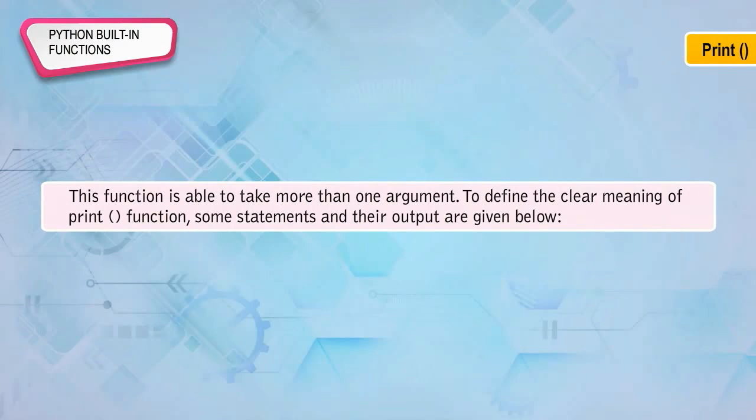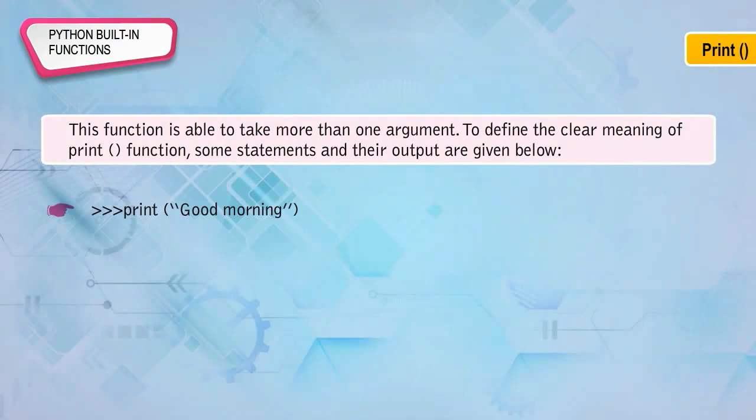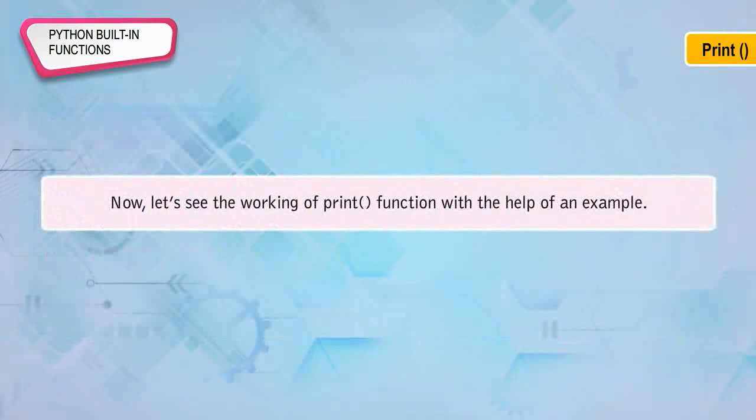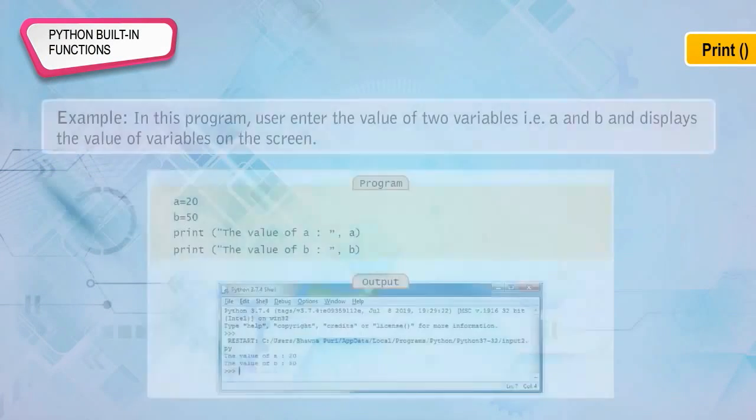To define the clear meaning of the print function, some statements and their output are given below. print('good morning'). print('sum of 5 plus 10 is', 5+10). The above statements will give the output: good morning, and sum of 5 plus 10 is 15, without the double quotes, respectively.